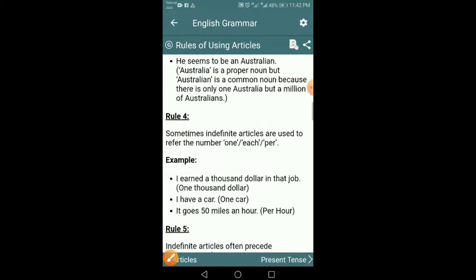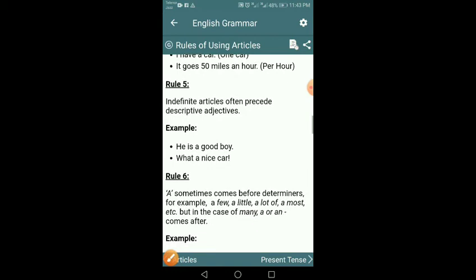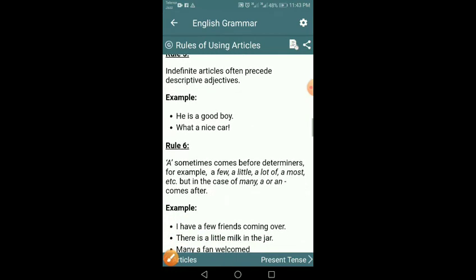Rule number 5 is that the indefinite article often precedes descriptive adjectives. Adjectives sometimes take an indefinite article before them, as a good boy, a nice car. And the next, rule number 6, is with some words, some adjectives: a few, a little, a lot, and a most, but in case of many, it is "a" after many. You should remember these rules that "a" is used with few, little, lot, and most, and it will precede the words, and in case of many it will come after many.